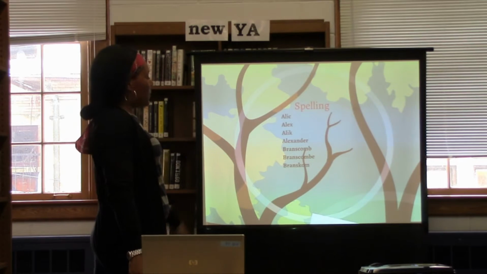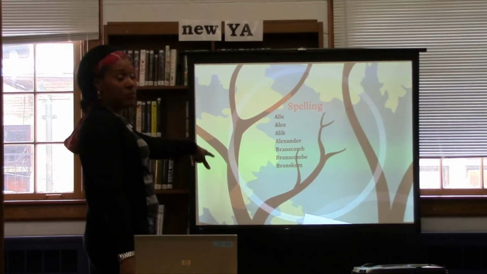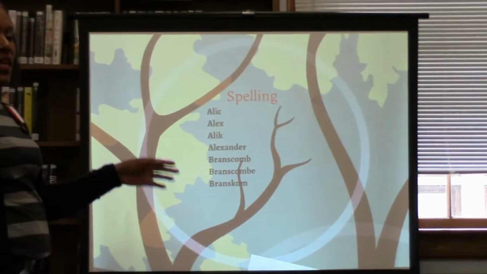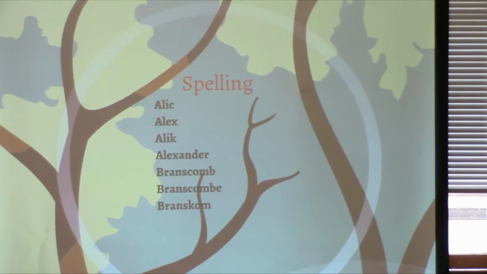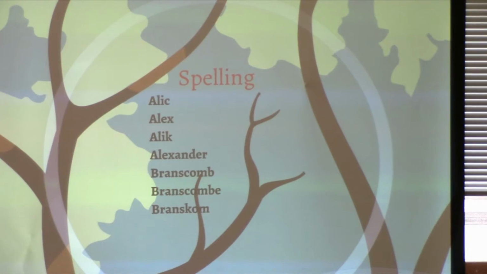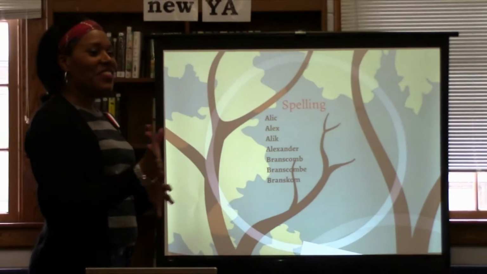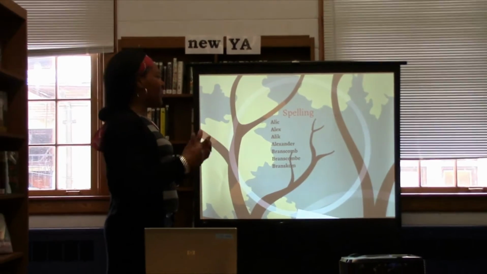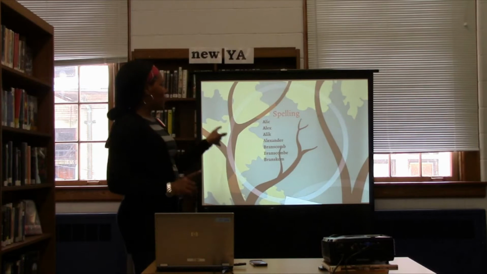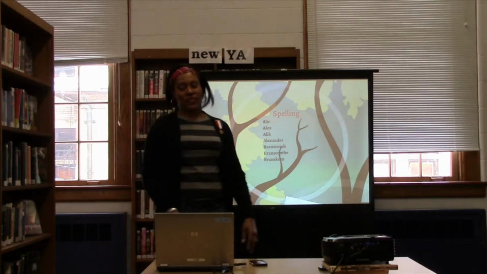These are just a few of the many ways I have found his name spelled online. Not with family or anything like that, but these are government documents that show this is how his name is spelled. So when you're thinking about how someone's name is traditionally spelled or how you expect it to be spelled, deviate a little bit so that you can find out more information. Because if you're thinking about Alexander as being spelled only this way, you miss out on a lot of information.